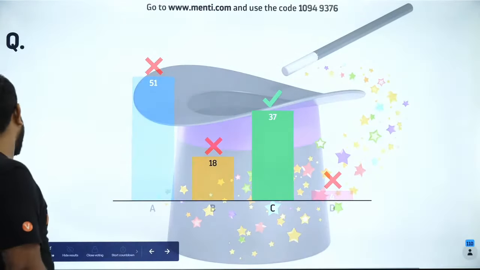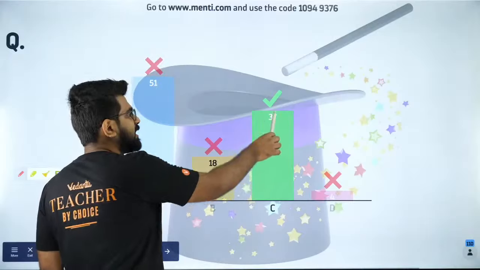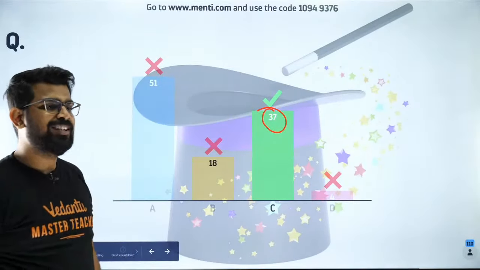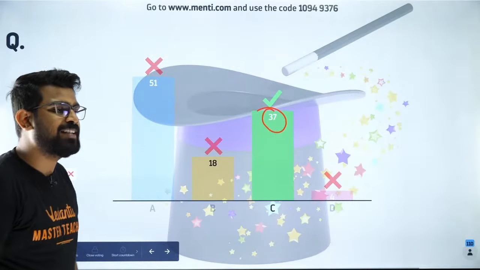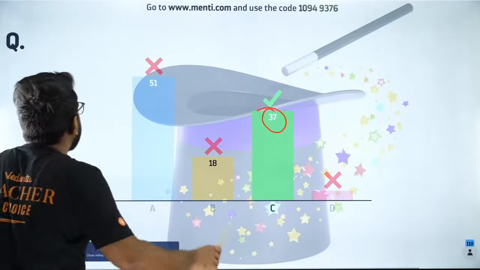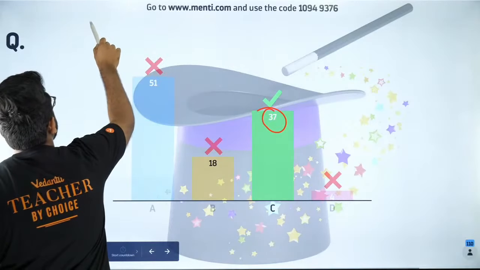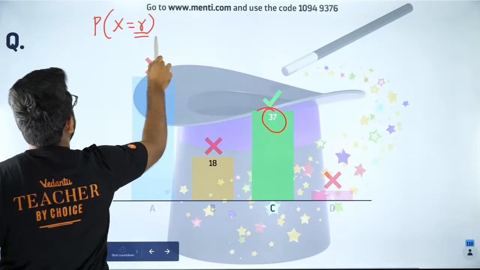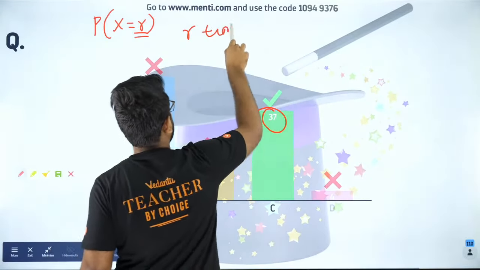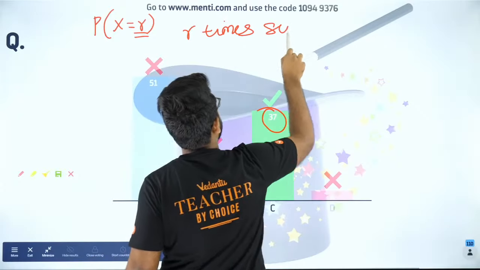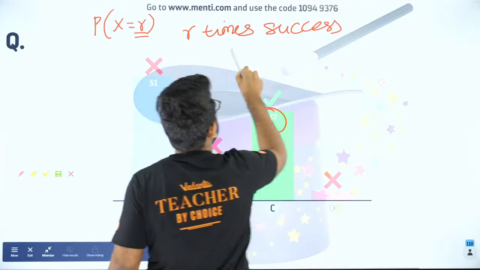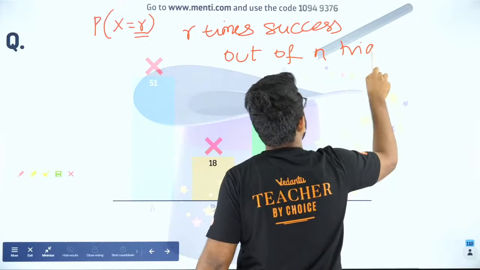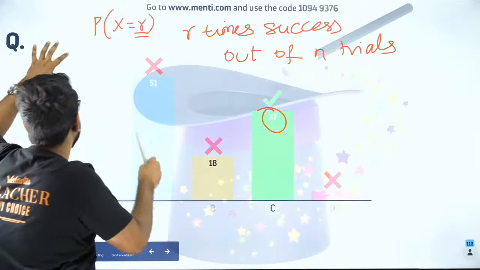So you see only 37 people have got it correct. Why did you guys go wrong? Think about it. Okay, so I will explain it. So you have P of x equal to R. That means R times you want success out of n trials. So what is the success probability?